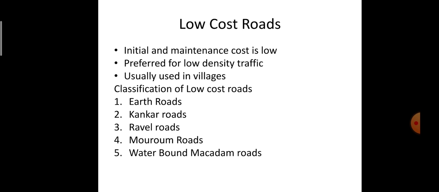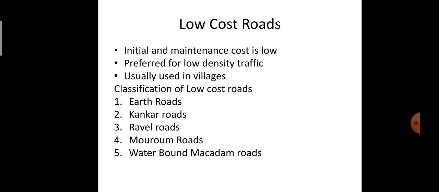So basically roads are classified into three types based on the materials used: low cost roads, bituminous roads, and cement concrete roads. Low cost roads are the roads which have very low initial and maintenance cost, as the name itself indicates.